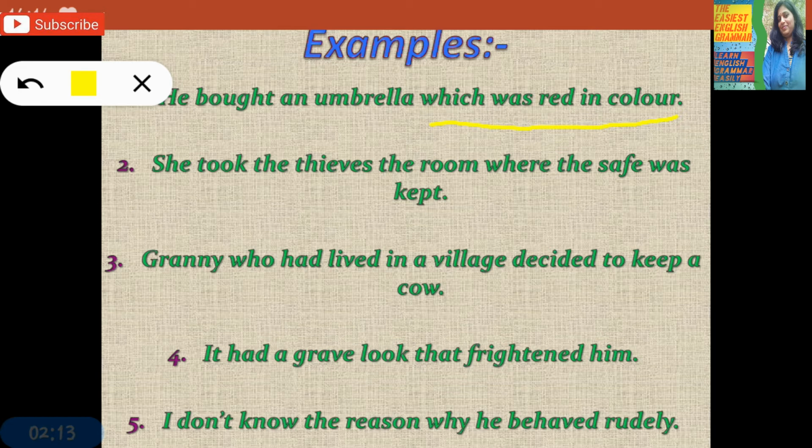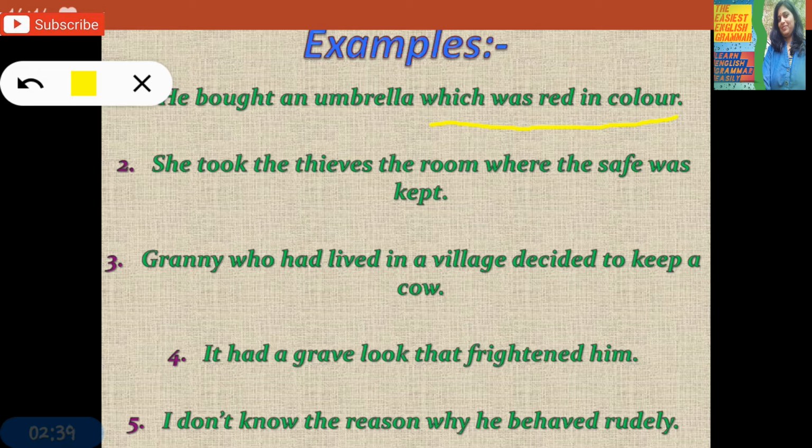But which was red in color? This clause has to depend on the main clause, he bought an umbrella, for its meaning. When you say the complete sentence, then you are getting meaning. So which was red in color is a subordinate clause. Now what kind of clause it is? Is it noun clause? First you have to check whether it is noun clause.